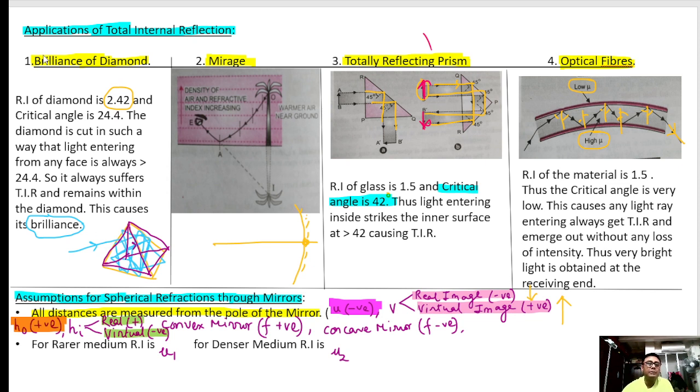If it's a virtual image, it is negative. Similarly, convex mirror's focal length is positive and concave mirror's focal length is negative. Please note these, which are very, very important for your sums. Okay, so now let us move to the next part.